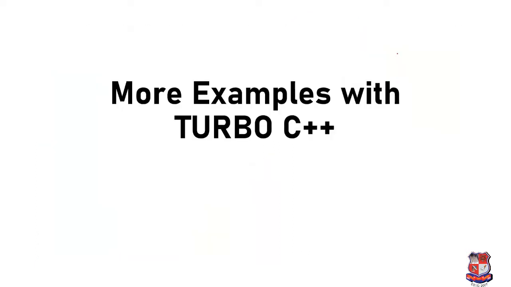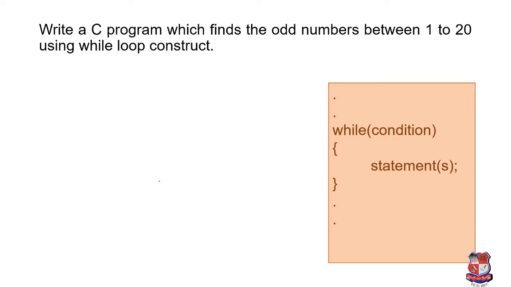Now we'll see some more examples related to the while loop in our tool, that is Turbo C++. We'll start with the first program: write a C program which finds the odd numbers between 1 to 20 using the while loop construct.